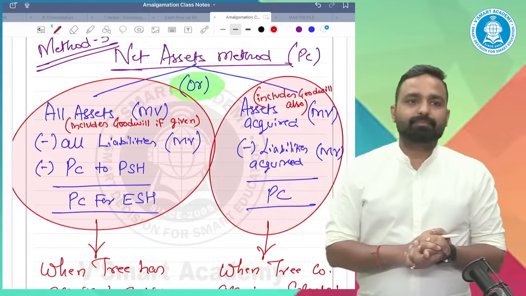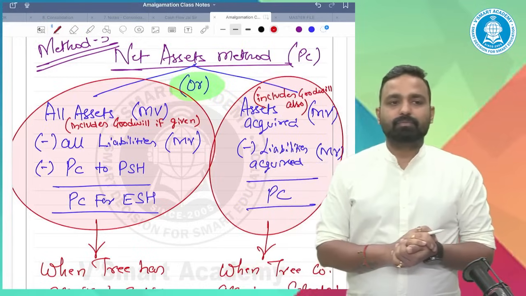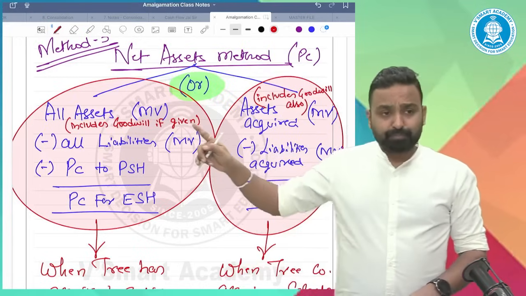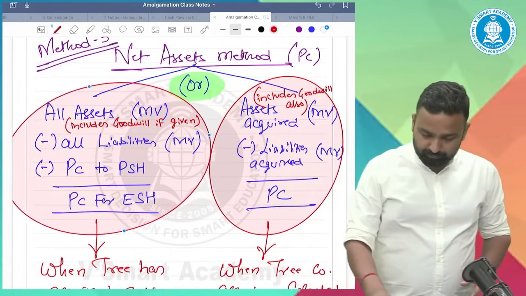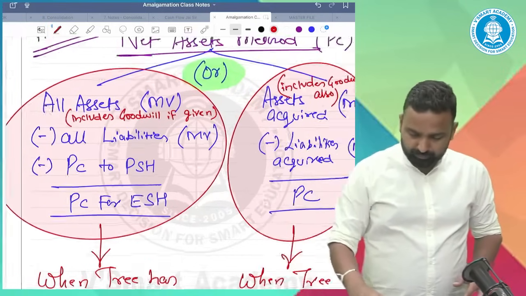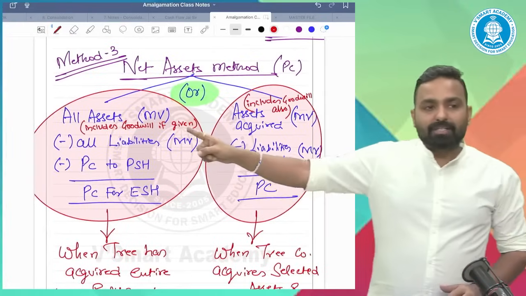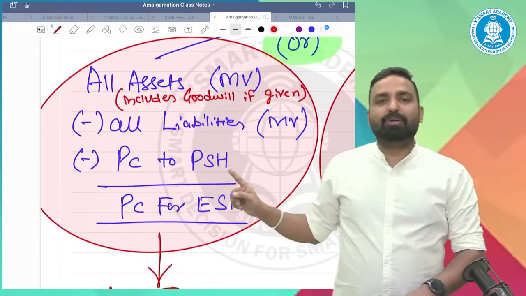Okay, guys. So let's understand this method. All assets, all liabilities, and what about the preference shareholders?